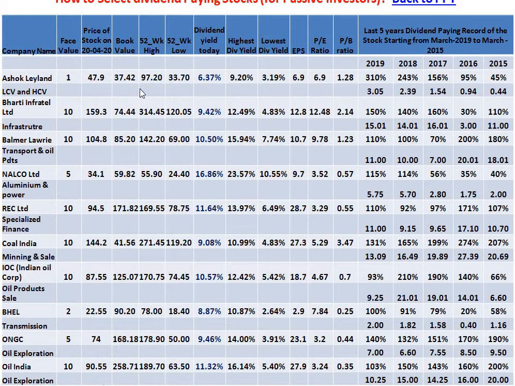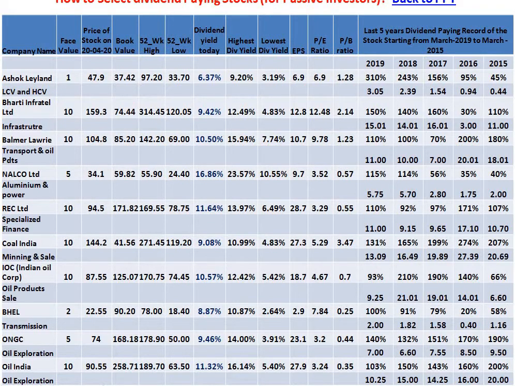Now the second part, look at this. Book value of this stock is 37.42. That means if you are going to dismantle this company, every shareholder who has invested ₹1 initially will get 37.42. And if you have invested 47.9, you will get back 37.42. Now price divided by book value is your PB ratio. So this is your PB ratio, 1.28.